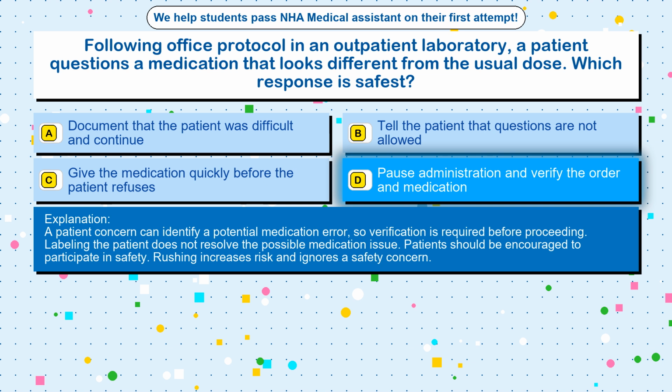A patient concern can identify a potential medication error, so verification is required before proceeding. Labeling the patient does not resolve the possible medication issue. Patients should be encouraged to participate in safety. Rushing increases risk and ignores a safety concern.